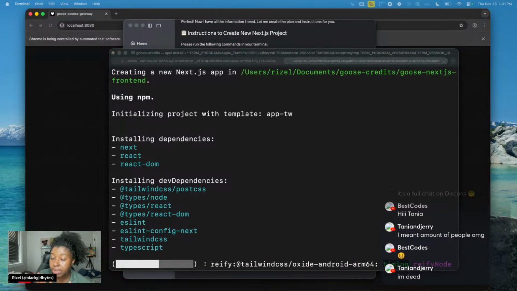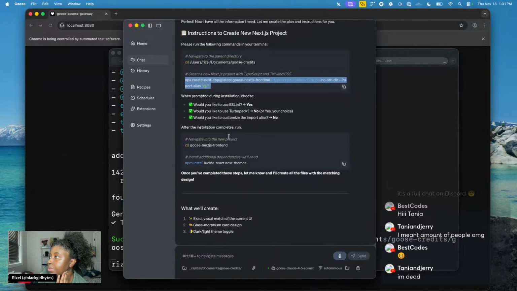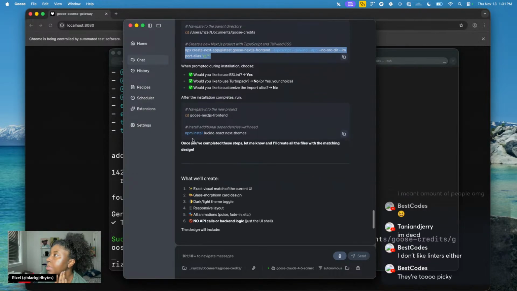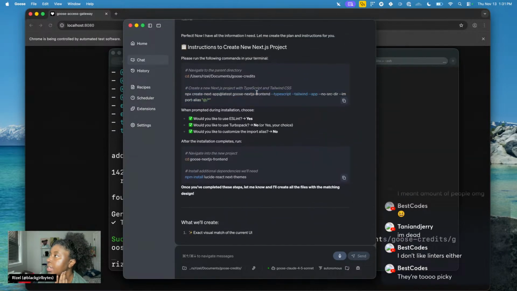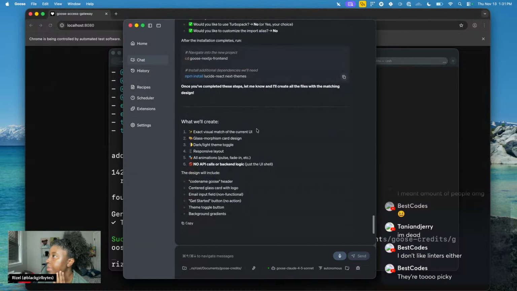If you guys have questions in Discord, though, go right ahead and ask them. All right, so it's installing the dependencies. Nothing brand new or cool here. After the installation completes, oh, I don't want this to be just a front end though. The naming threw me off. This is just going to be it in general, but whatever.